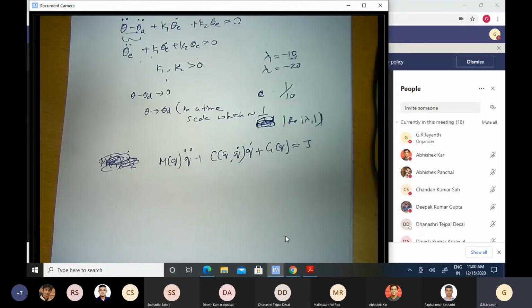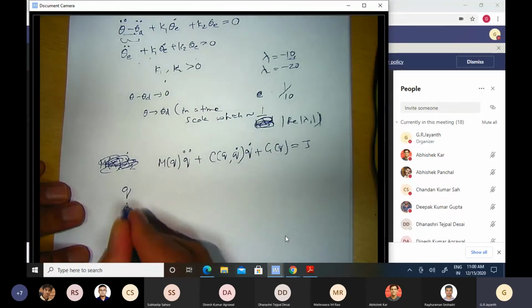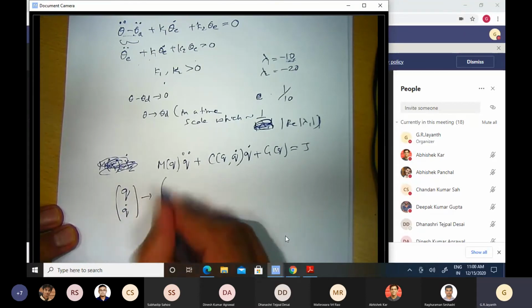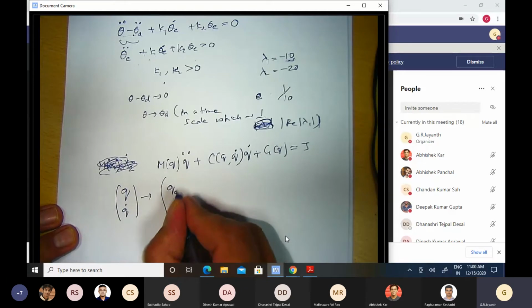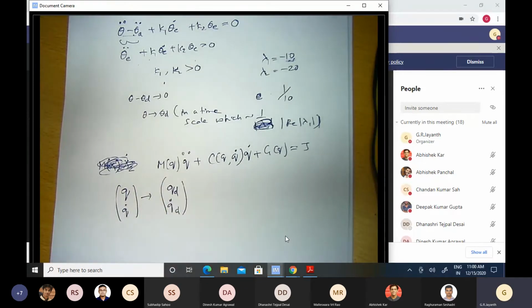Now suppose I want my q and q dot to have a certain desired way in which they change as function of time. Okay, qd and q dot d. Suppose there is a certain desired way in which I would like them to change as function of time. How do I get this desired way? I talked about this some time back.